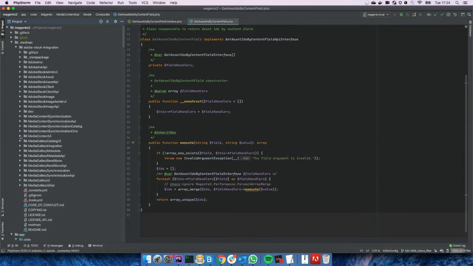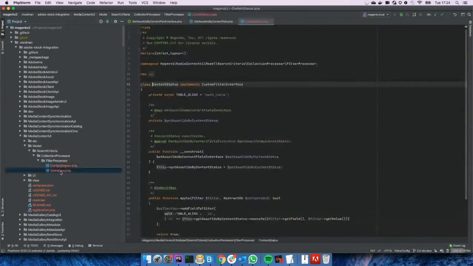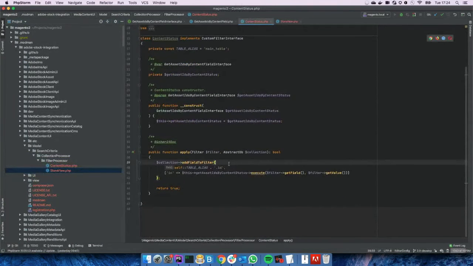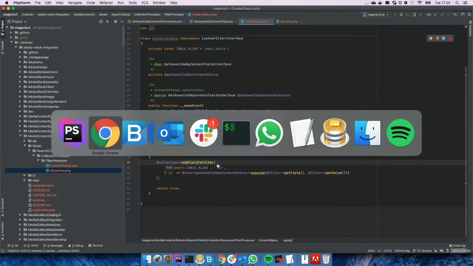I just created a very quick example to show, but essentially what it does, the filter uses the interface, which receives the composite, and then it filters by the field and gets the IDs as a result, and then it filters by the table IDs. That's pretty much it.